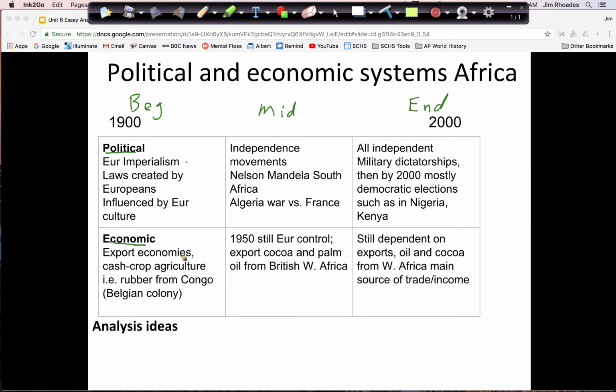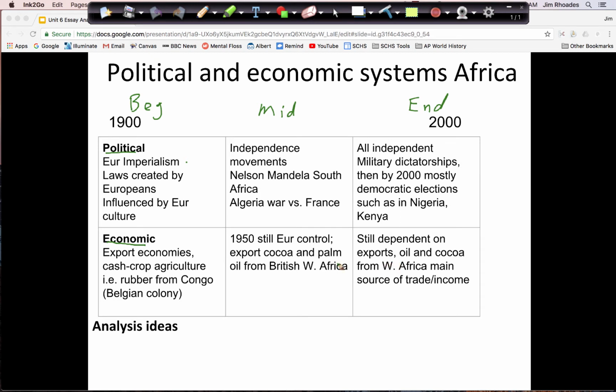And for economic, we have export economies in which, under imperialism, remember, the economies of Africa are based on enriching the home mother country. I chose to focus on 1950 in the middle and Europe still controlling, and that they're exporting to the colonies. I wanted to have different pieces of evidence, so I chose to talk about rubber here and cocoa and palm oil here. And then after their independence, they're still dependent on their exports.